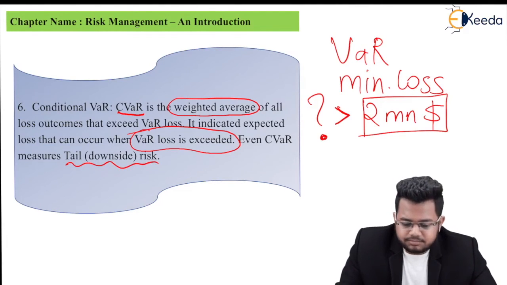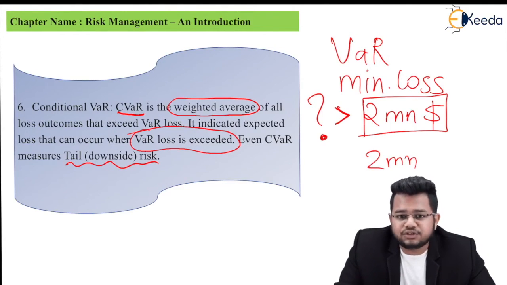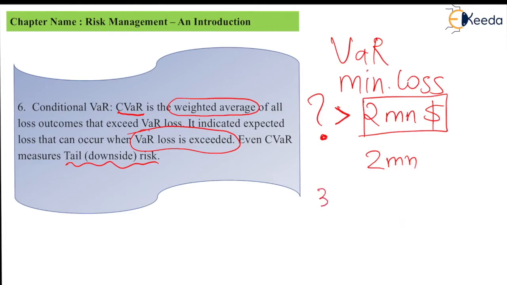I'll give you an example. Say 2 million is my VAR. If 2 million is breached, then chances of loss being 3 million are 50%. Chances of loss being 4 million are 50%. Now I'll have to take a weighted average. Have a look at this. My answer starts with a line.